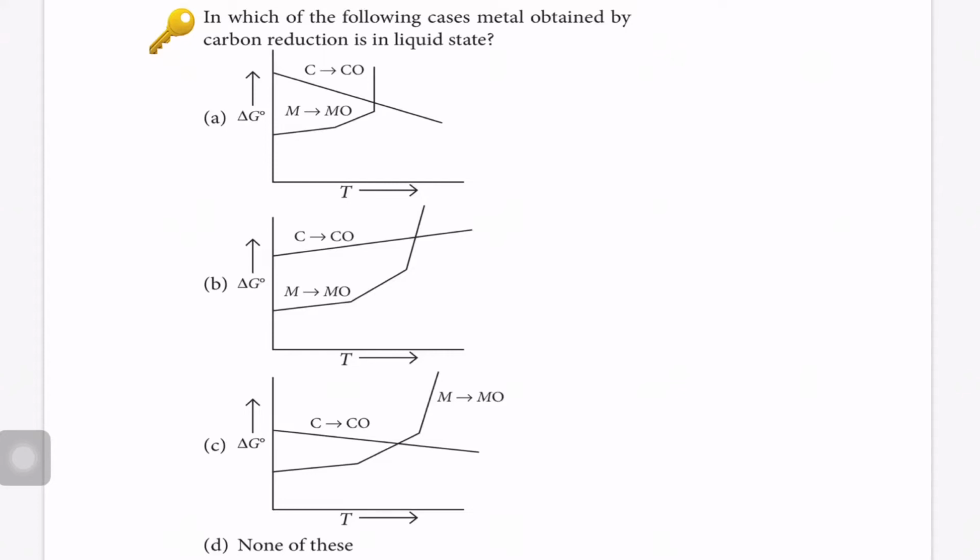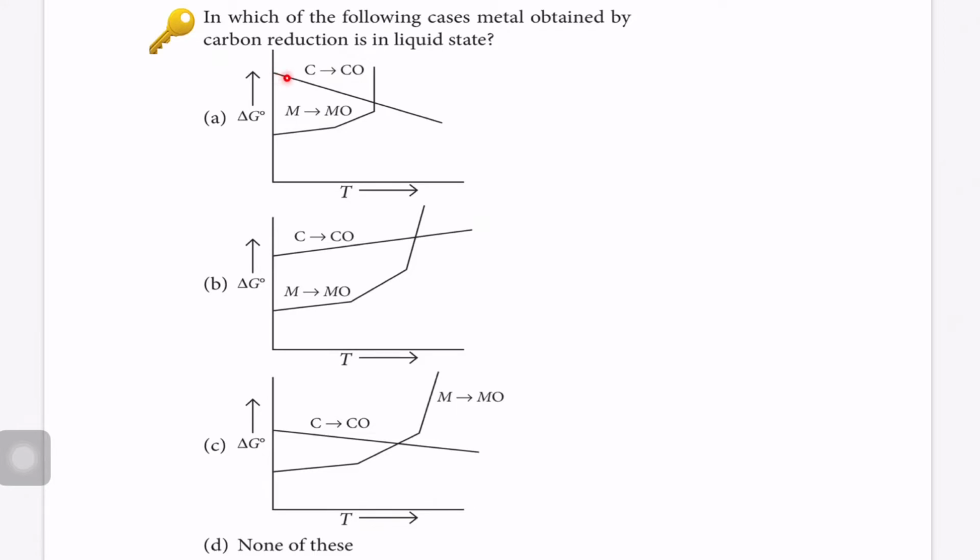Hello everyone, let's solve this question, and this is based on the Ellingham diagram. So the question is, in which of the following cases is the metal obtained by carbon reduction in the liquid state? We know that carbon is a very good reducing agent, and it is a better reducing agent at higher temperature because